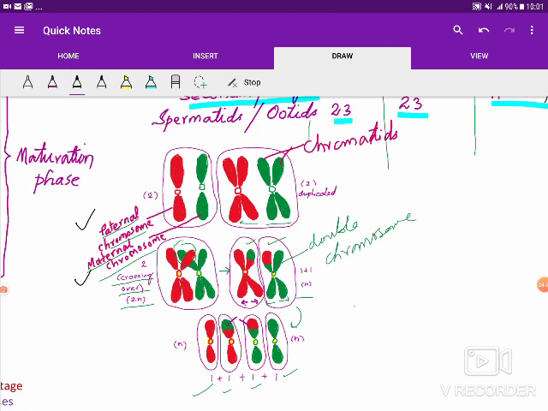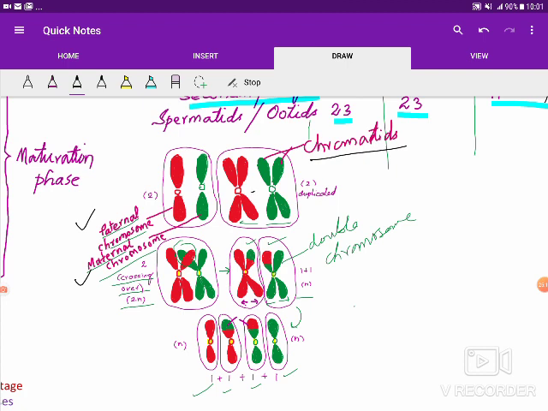So now for easy understanding, only 2 chromosomes I have taken. These have undergone now duplication, as we see here, each one having 2 chromatids. Okay, and this is how in the primary spermatocyte or primary oocyte we find the chromosomes which are duplicated.